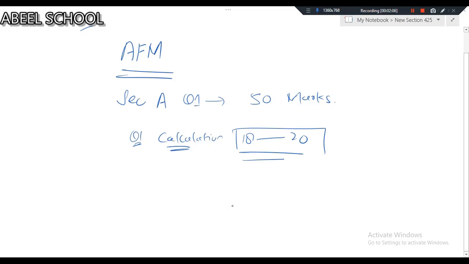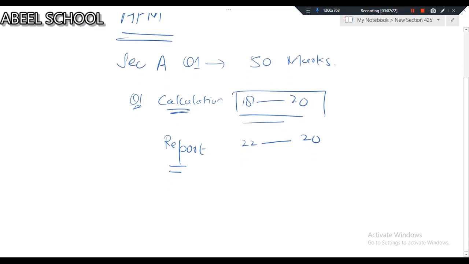Then you have to write a report as well, and the report also goes from 20 to 22 marks. And the third thing, which they have introduced from September 22 onwards, is that you will be getting professional marks. And now you will be having professional marks in question 1.